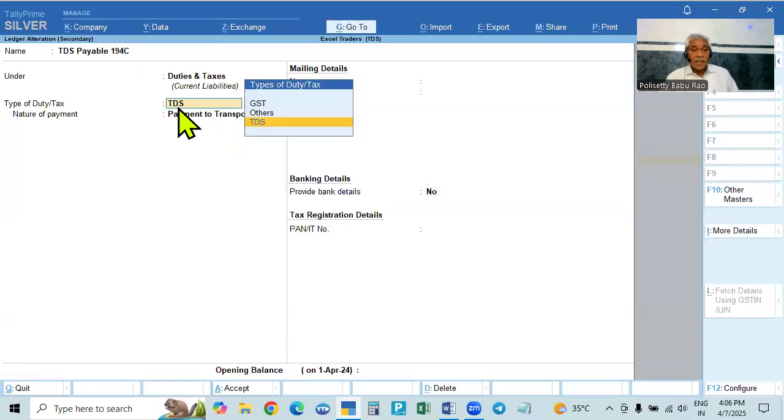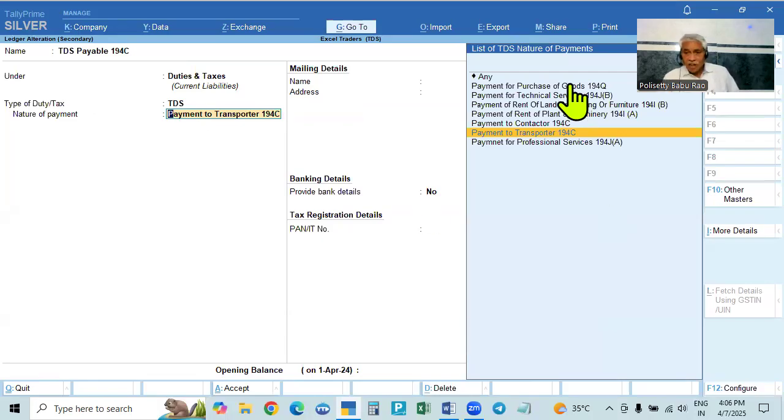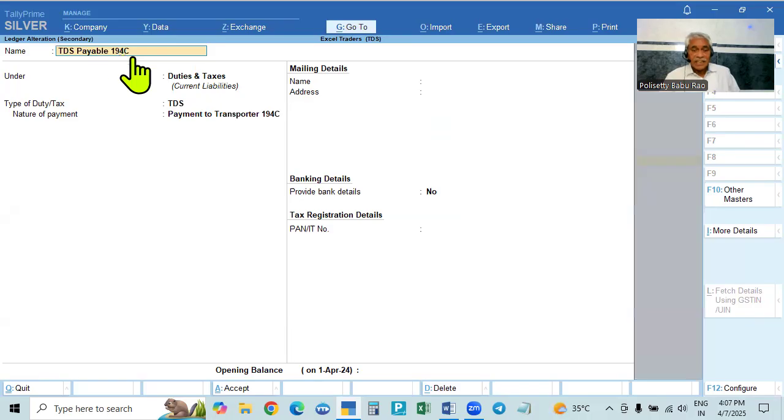We can select that. There are many subsections, that is, many natures of payment. In such a case, for each nature of payment you have to make a TDS payable ledger with that section: TDS payable 194C, TDS payable 194J, TDS payable 194Q, like that. Different tax payable ledgers should be opened for each nature of payment. All the natures of payment will be collected separately, and the total amount can be paid from a single ledger. We can create that. In this case, you don't take the section, just TDS payable.